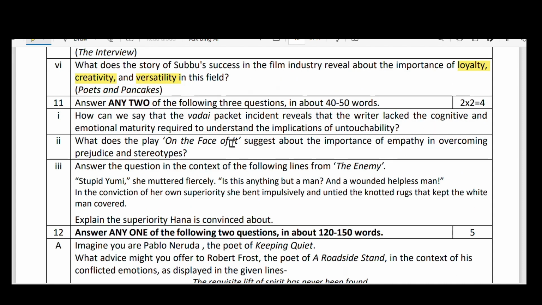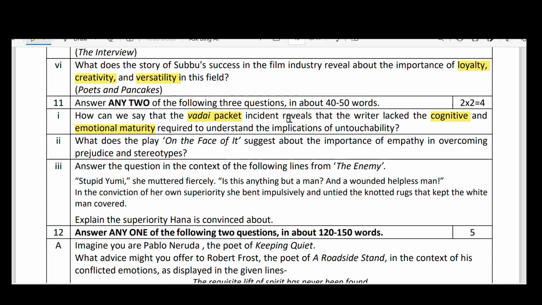Three questions will be given. Two you have to answer. 2 into 2, 4 marks. How can we say that the Vadai packet incident reveals that the writer lacked the cognitive and emotional maturity? Right here, cognitive means intellectuality. Okay, on seeing that Vadai packet, the writer Bama did not feel anything like untouchability or any other things required.